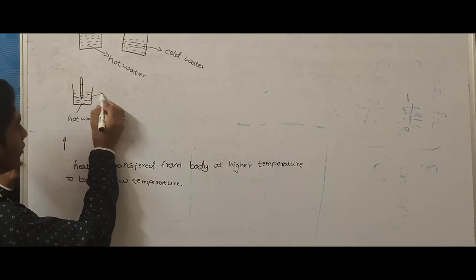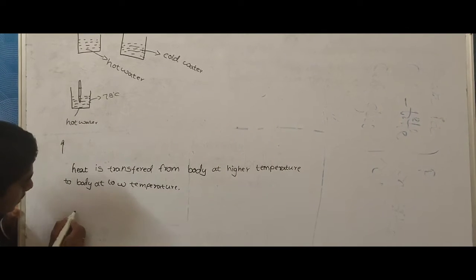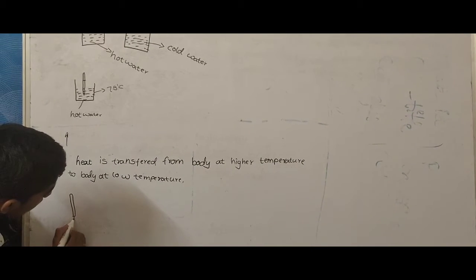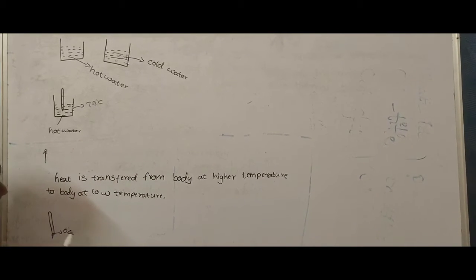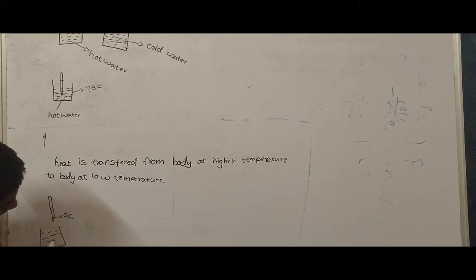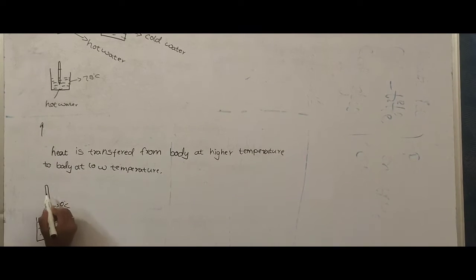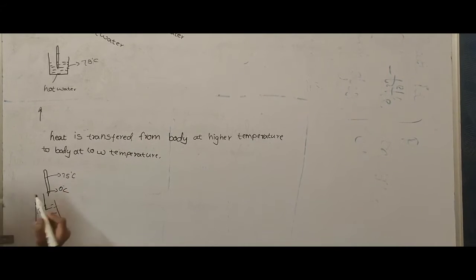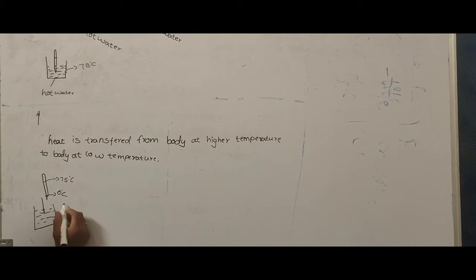For suppose here the body is at 75 degrees Celsius. When we see thermometer, when it is not inserted in the hot water, the mercury level is 0 degrees Celsius. When we kept in hot water bowl, the mercury level will increase up to 75 degrees Celsius. Like this the thermal equilibrium is helpful for this activity.